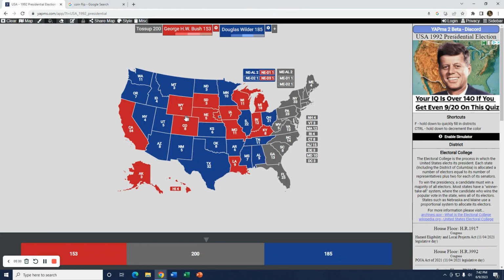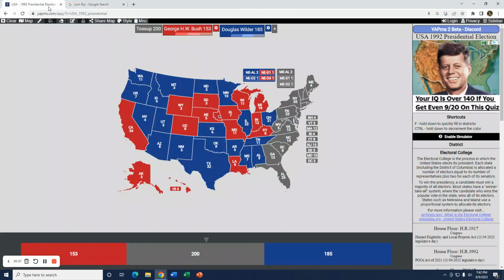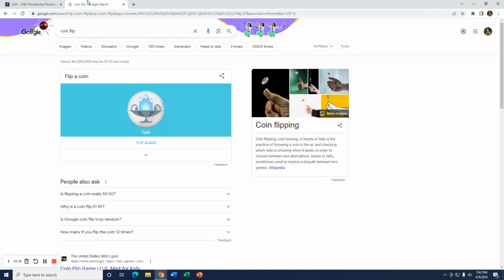All right, so in a lot of these southern states. Next is Georgia. Also goes for Wilder. All right. So he's doing pretty well there in the South, and he is from Virginia. He was a governor, as I said. So keeping his southern appeal here in this coin flip battle.